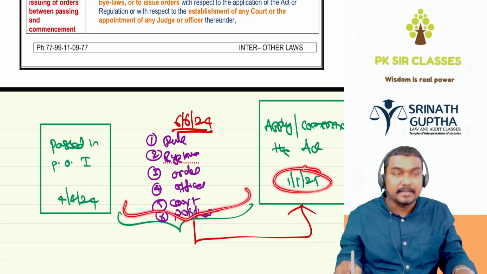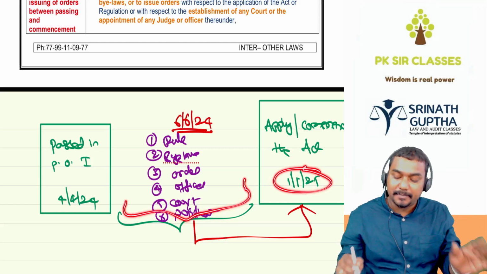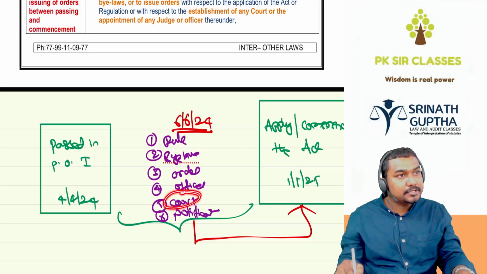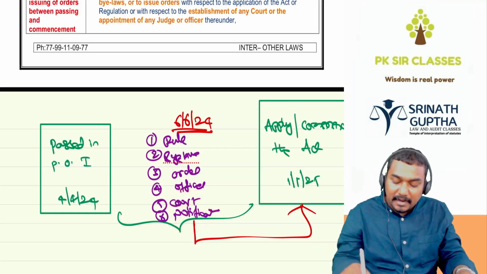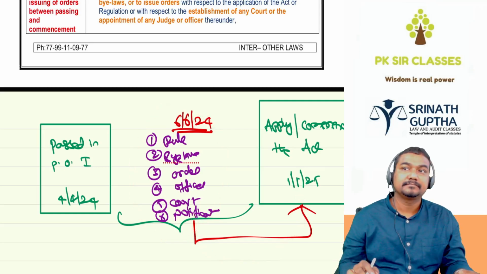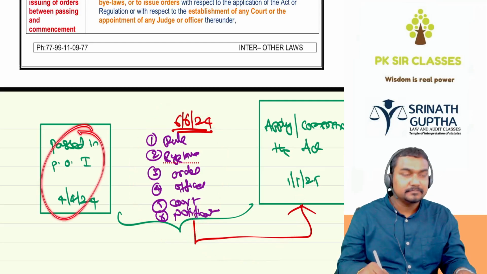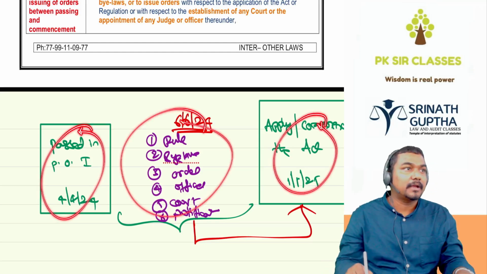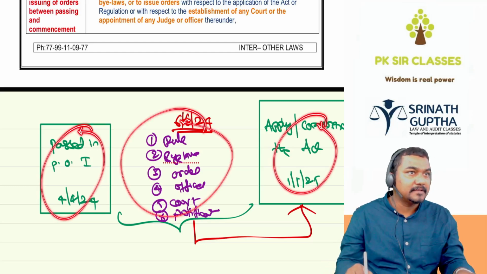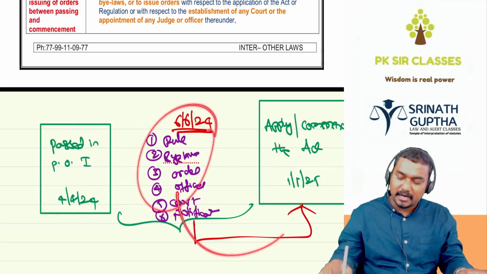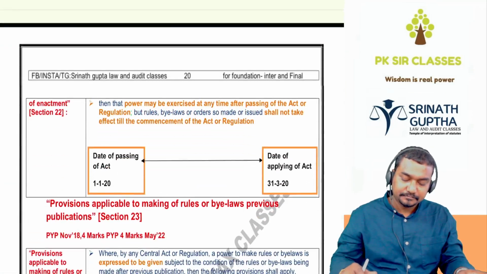In this 8 months, the government has the power to make the rules, bylaws, orders, appointing the officers, appointing the court, to issue the notification, etc. But all this will be applicable from the date of commencement of the act. So when the act is passed 4/4/24 and we want to apply after 8 months, in this 8 months period you can make the rule, regulation, bylaw, officer, office, etc. Whatever you can do under the act, but all this will take effect only after commencement of the act.